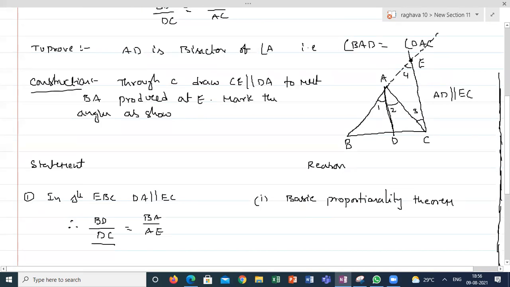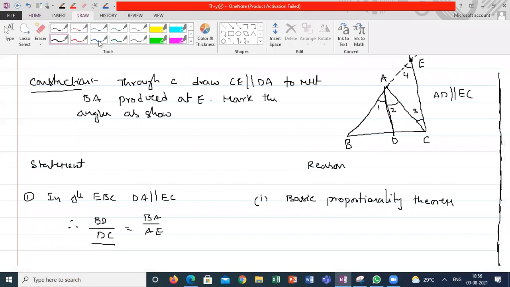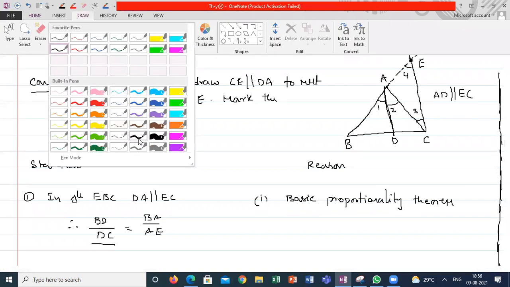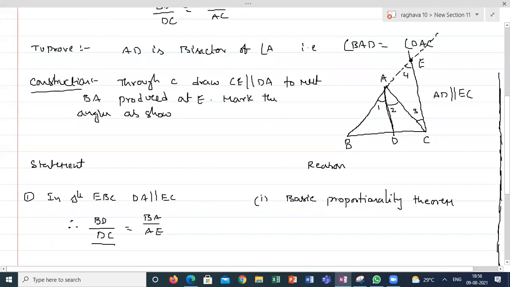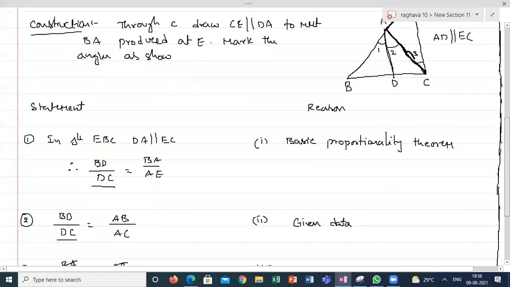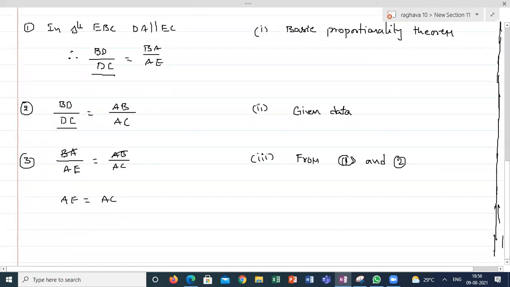What is the meaning of AE is equal to AC? I'm taking a different color to understand this one. See here, this AE is equal to AC. If AE is equal to AC, two sides of the triangle are the same in length. So automatically angle 3 is equal to angle 4, I can write from this statement.